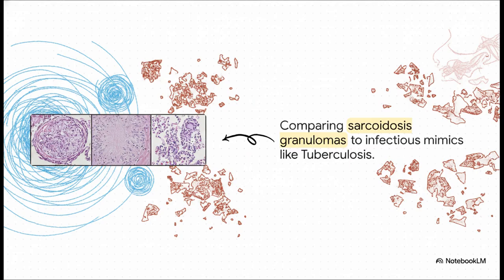The stark contrast between these tissues is wild. On one hand, you have the structured, highly organized shape of the sarcoidosis granuloma. Contrast that with the highly necrotic, caseating tissue characteristic of an infectious disease like TB. Telling these microscopic battlegrounds apart is absolutely vital for nailing down the correct diagnosis.